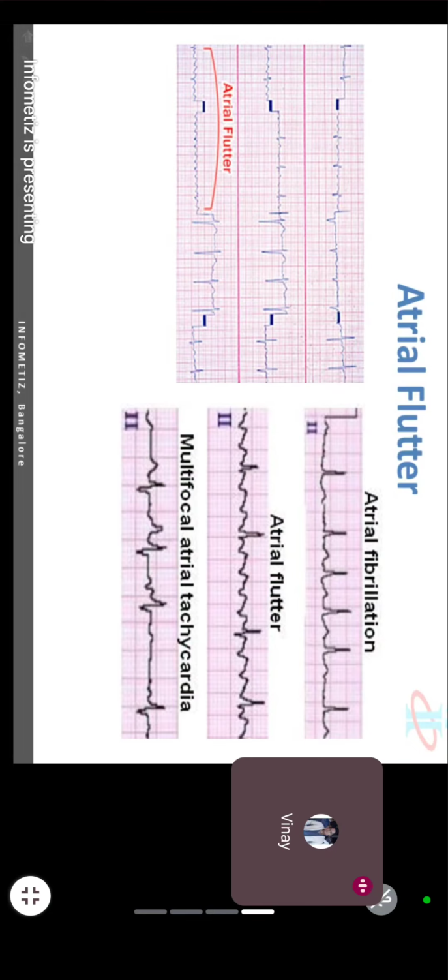This is the arrhythmia. Not in a rhythm. That is a different type of rhythm. So arrhythmia means an abnormal rhythm. A means abnormal. Arrhythmia. So in atrial fibrillation, you can see there is some more elevation, and then no down. Then again there is an elevation. So these are abnormal ECG reports.